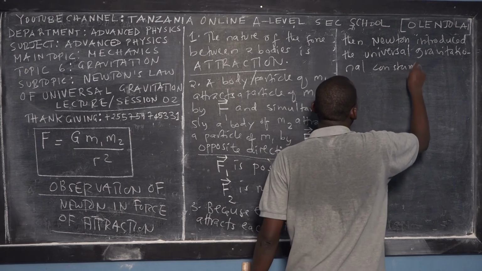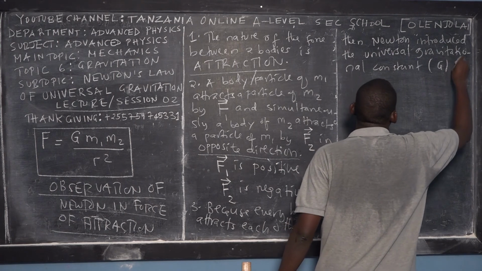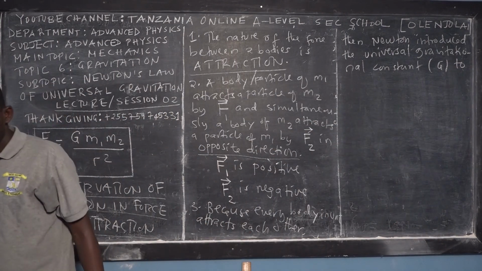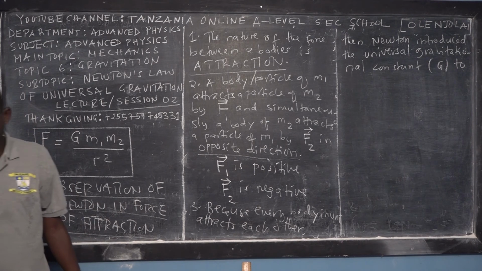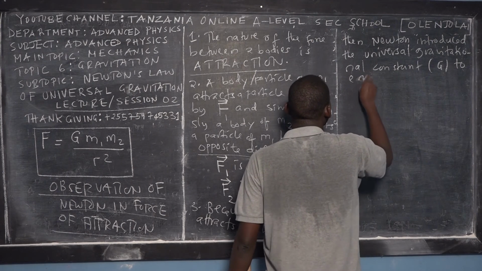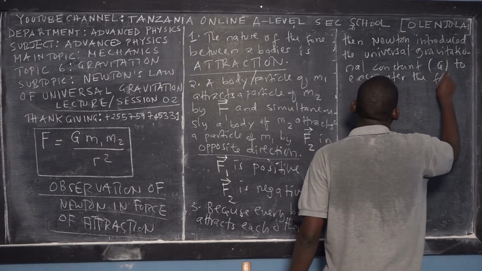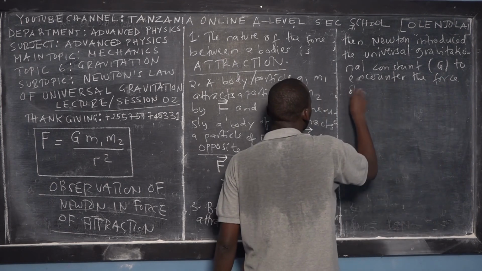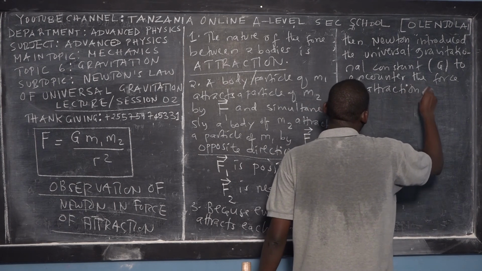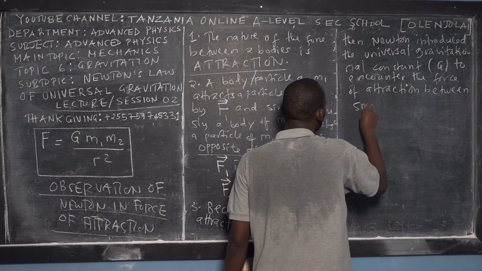And for this gravitational constant, in physics, you use the capital letter G. Why? To encounter the force of attraction between small bodies.